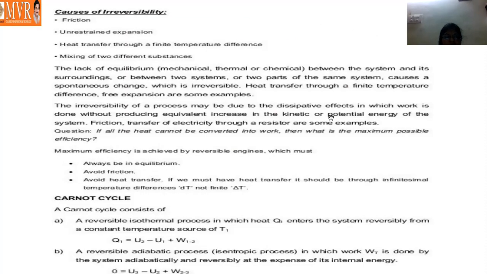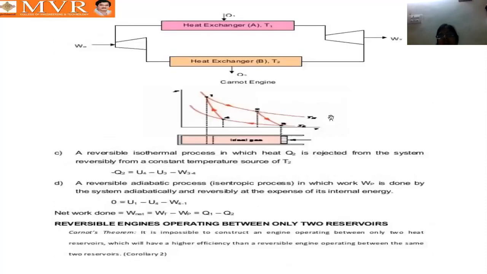Next, a reversible adiabatic process, in which work is done by the system adiabatically and reversibly at the expense of its internal energy. That is the 2 to 3 process. Here in this Carnot cycle, we have two isothermal processes and two adiabatic processes.